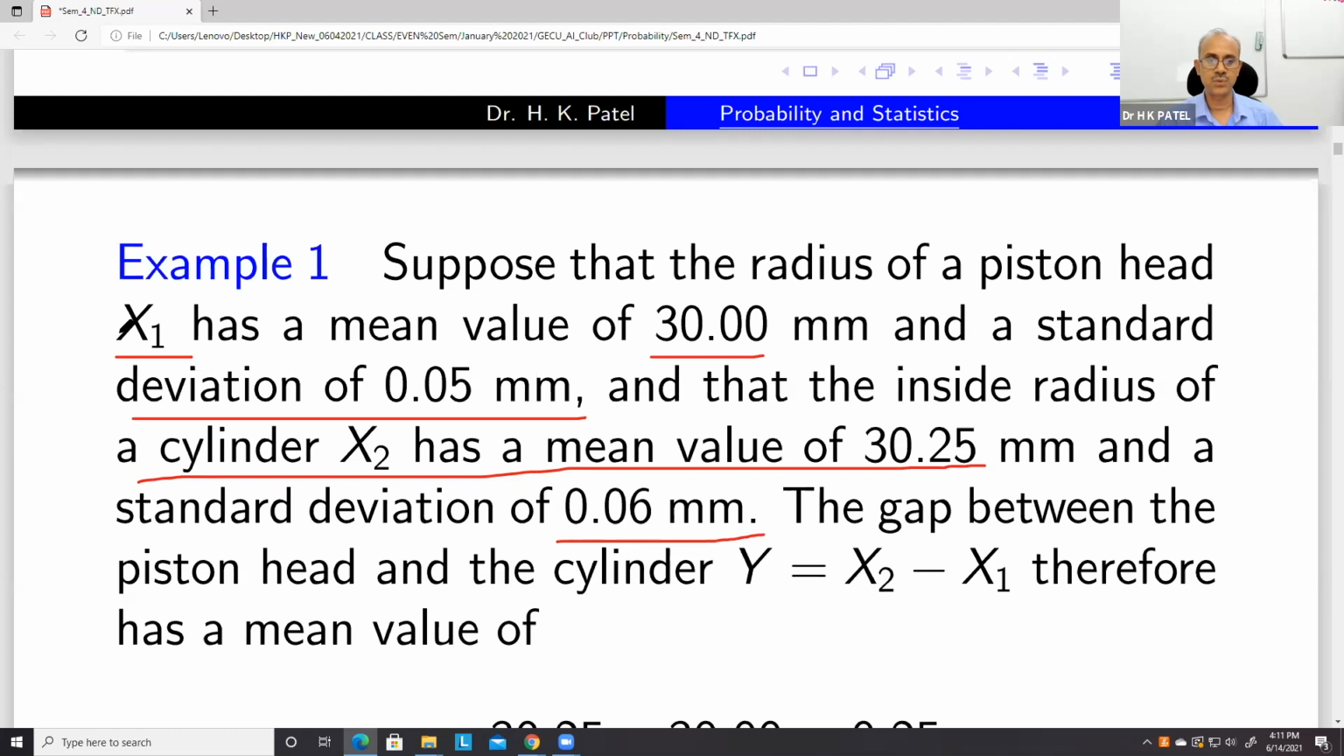So you can see that we have two random variables. X1 mean is 30, SD is 0.05, and X2 is a random variable with mean 30.25. Now we define a random variable Y, which gives the difference between X2 and X1, and geometrically it is the gap between the piston head and the cylinder.